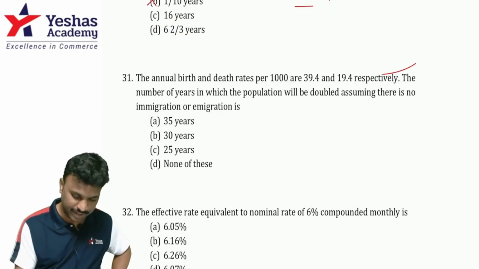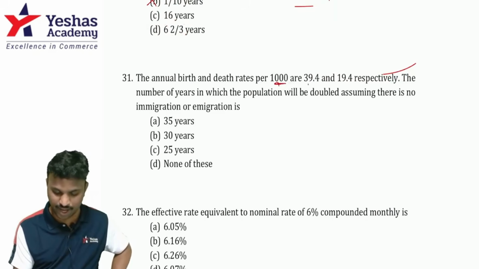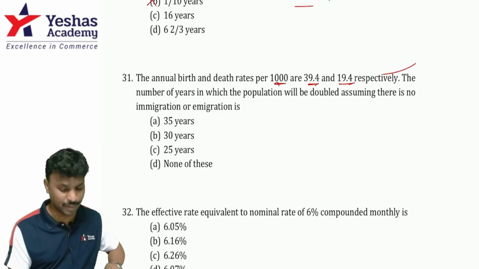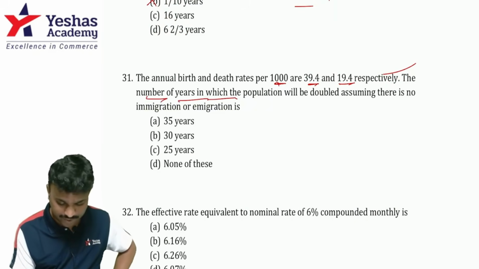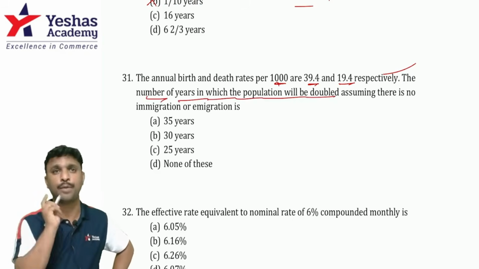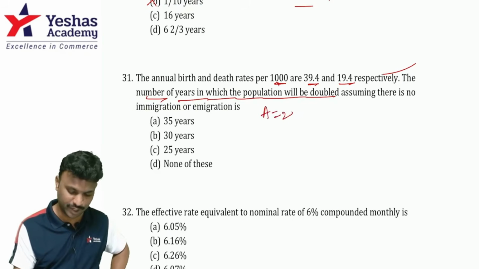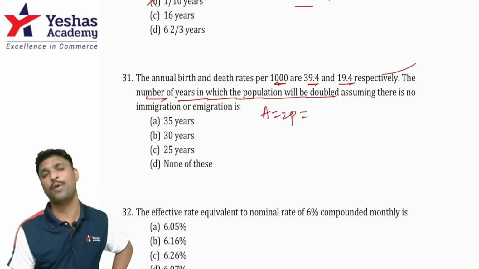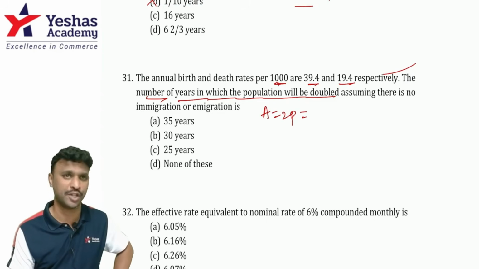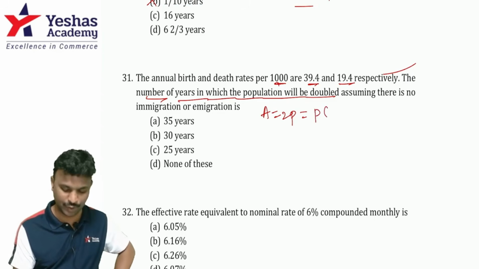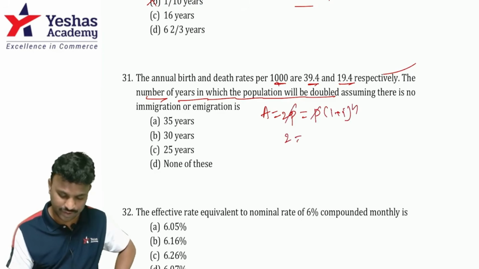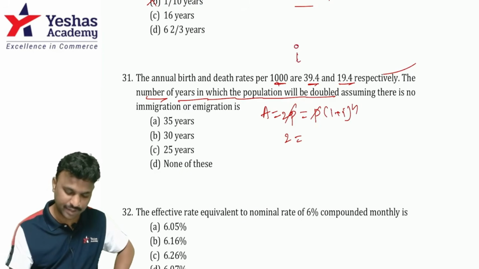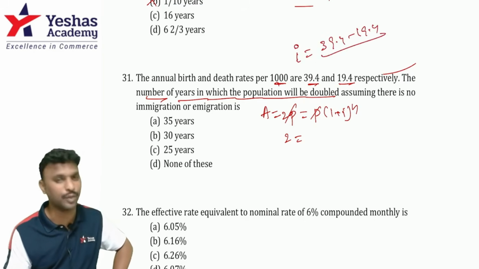The annual birth and death rate per thousand are 39.4 and 19.4 respectively. The number of years in which the population will be doubled. See, population doubled means A is equal to 2P. And in a population problem, you have to use the appreciation formula only. P into 1 plus I whole power n. P, P cancel on both the side. So first of all, tell me what is I. I is the growth rate, which is birth rate minus death rate. Correct? That is the growth rate.